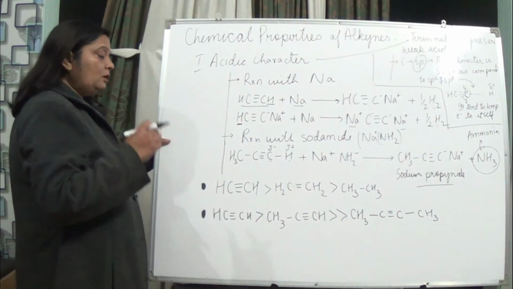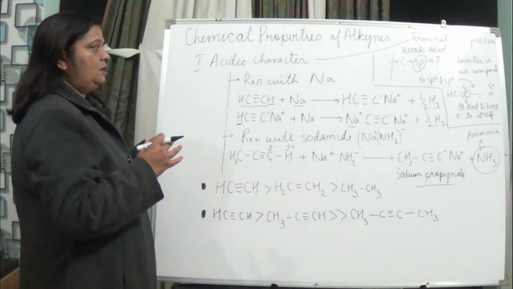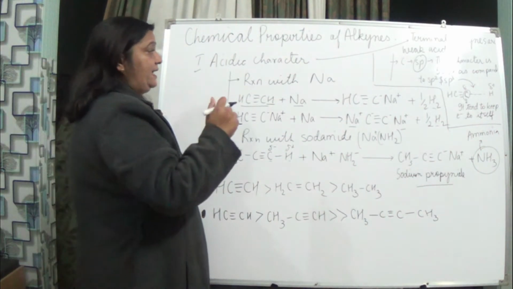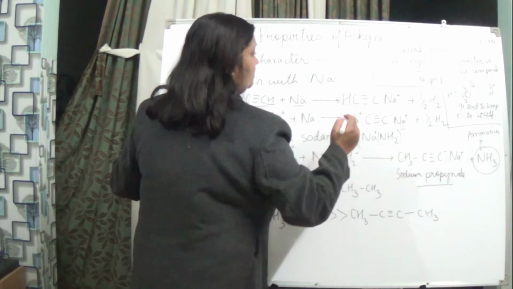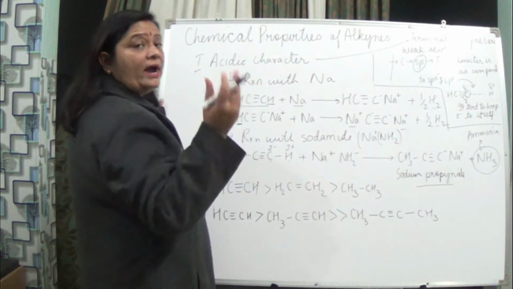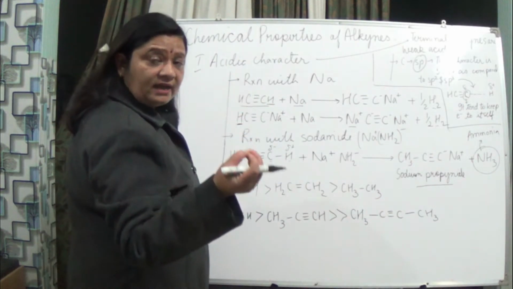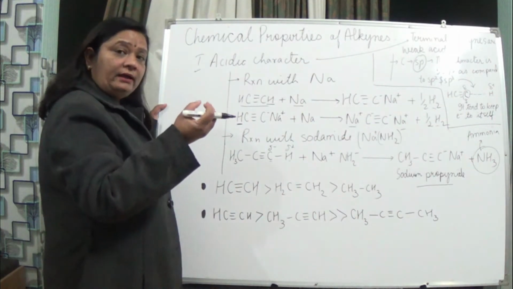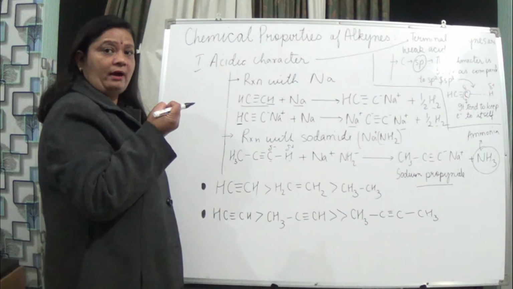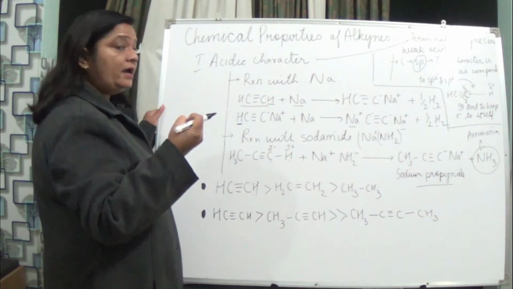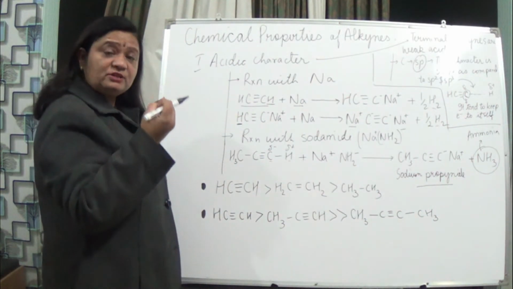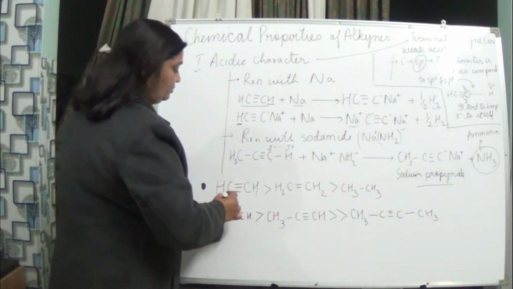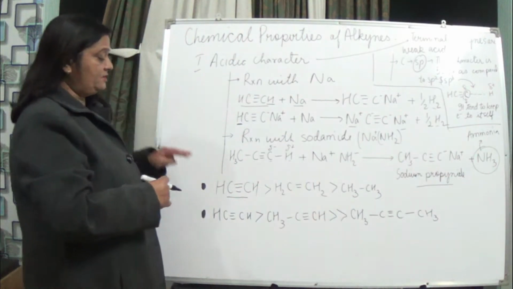Now when we talk about the strength of the acidic character, I said that terminal alkynes are weakly acidic. Why are they weakly acidic? Because they have 50% S character, and thereby some electronegativity. So when we compare sp, sp2 and sp3, the most acidic will be sp.